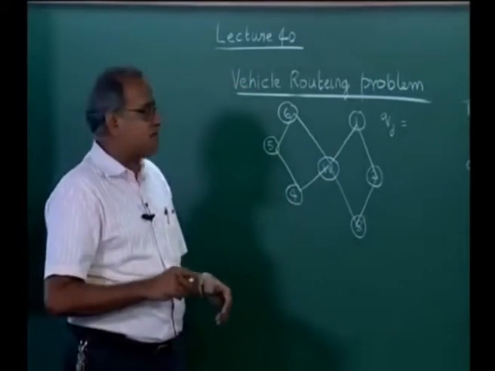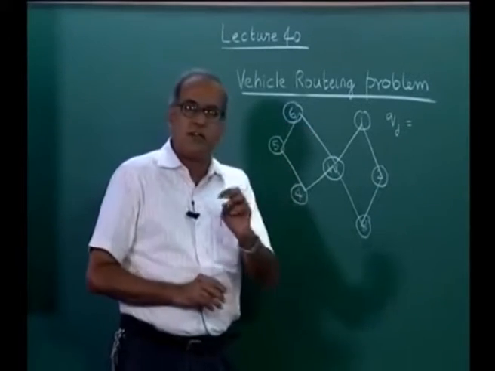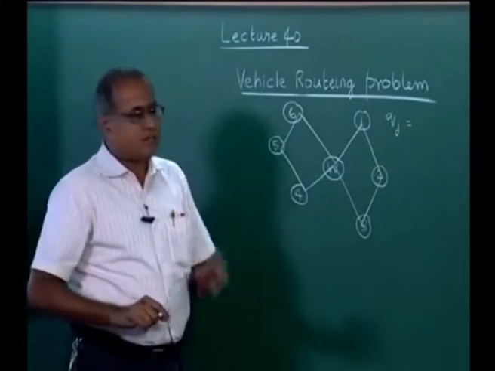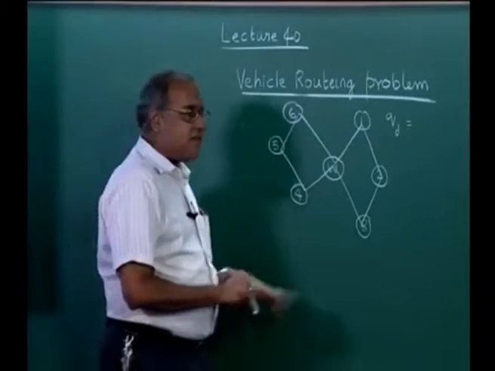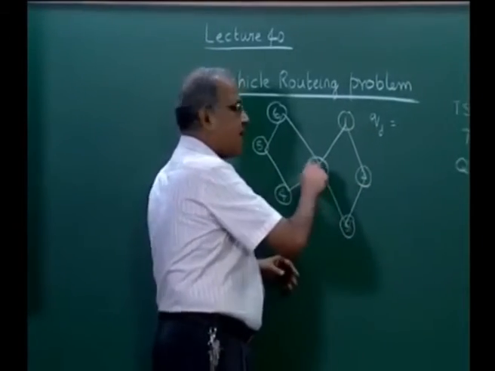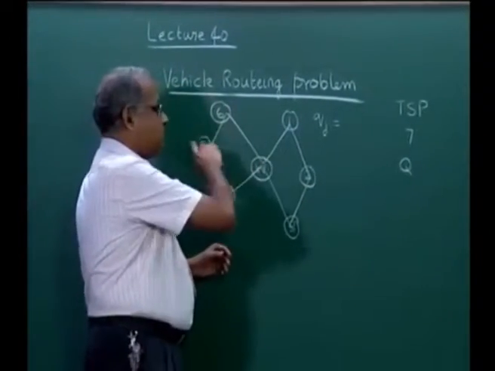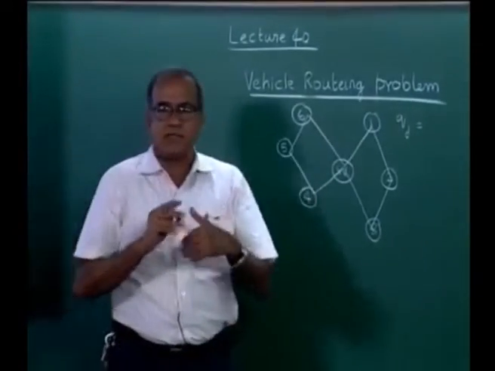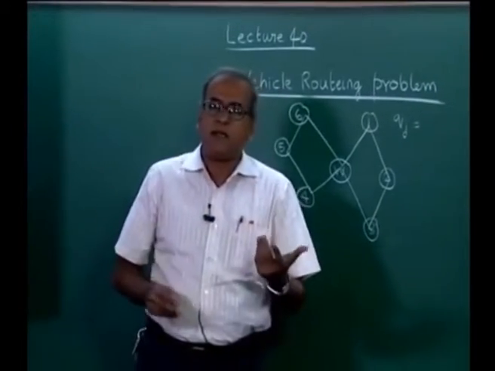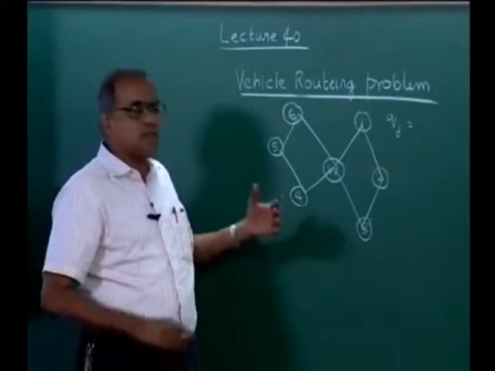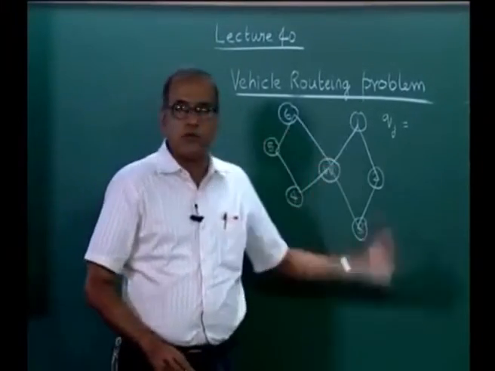It is also customary to say that in this case, even though 2 trips are possible, there are 2 vehicles, and the first vehicle will visit 1, 2, 3 and back, and the second will visit 6, 5, 4 and back. They may do it sequentially, they may do it parallelly, but for the purpose of discussion we would say that there are 2 vehicles.